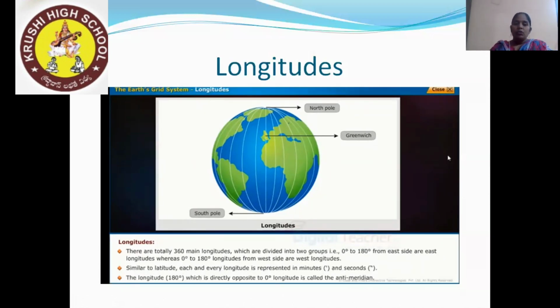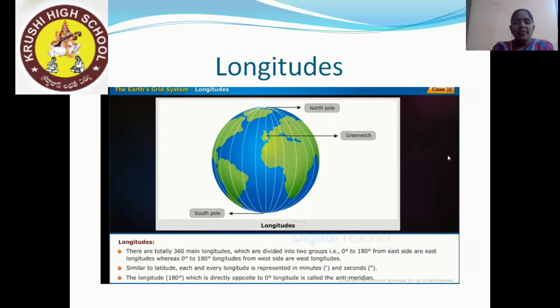In total, how many latitudes are there? 180, isn't it? Excluding the equator. In the same way, how many longitudes are there? In total, there are 360 main longitudes, in two groups: 180 degrees towards the east side and 180 degrees towards the west side. So east longitudes 180 degrees and west longitudes 180 degrees. In total, 360. In between, the middle one, the longest longitude, is the Greenwich.